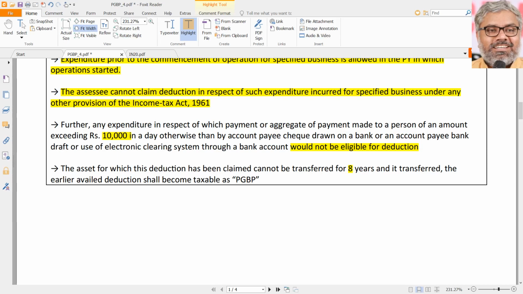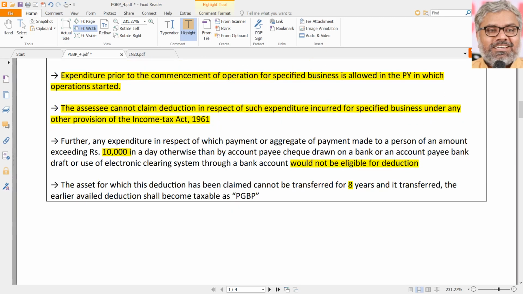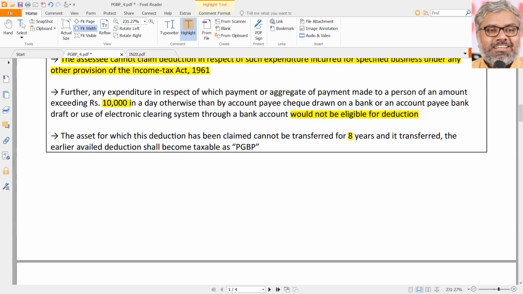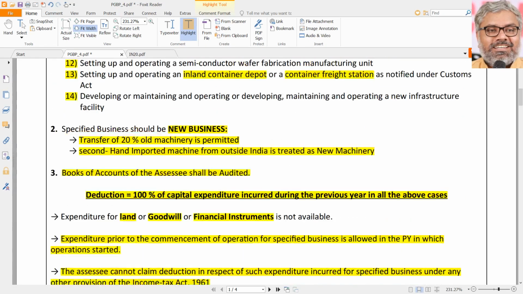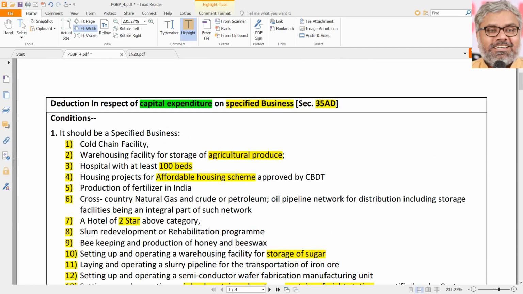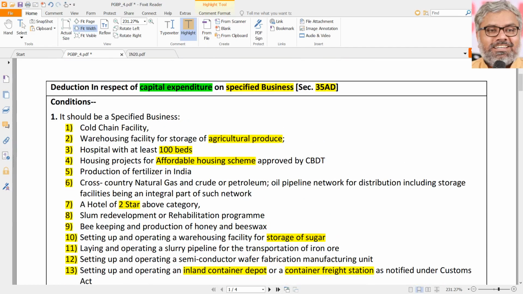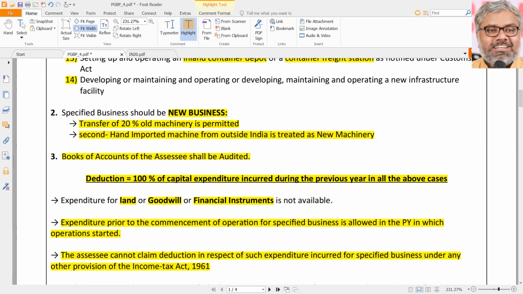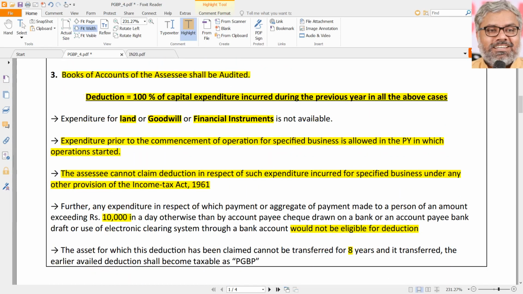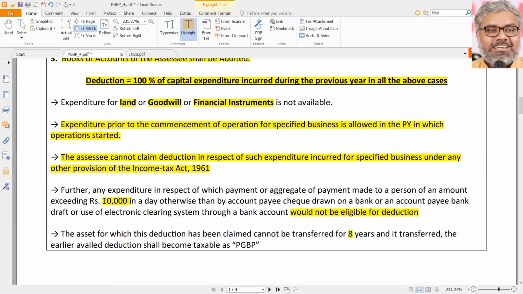This applies when any asset which has already claimed the deduction under section 35AD has been transferred within 8 years of its purchase. That's it. These are the various conditions and types of businesses which are called specified businesses under section 35AD. The capital expenditure incurred on them is 100% allowed as deduction in the previous year in which it is incurred.